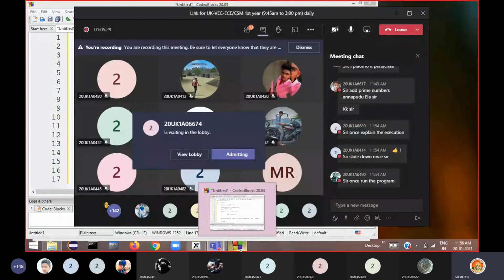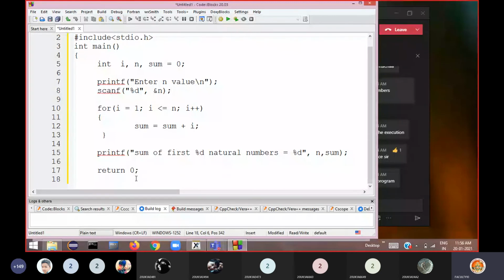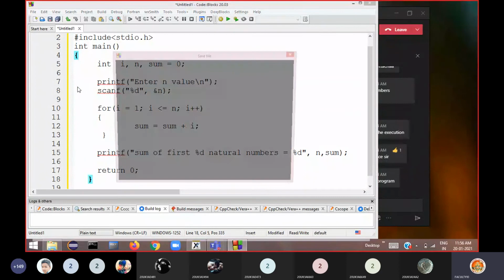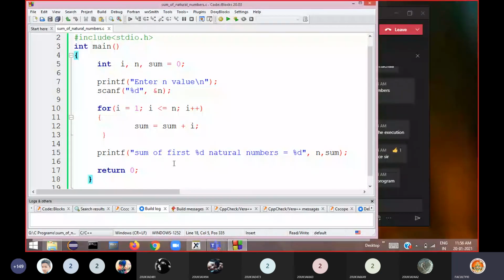End with semicolon, then close the main here. Okay, so I'm saving this program. Sum of natural numbers. I say numbers dot c, I'm storing it that way. Now you can see here the program is saved.